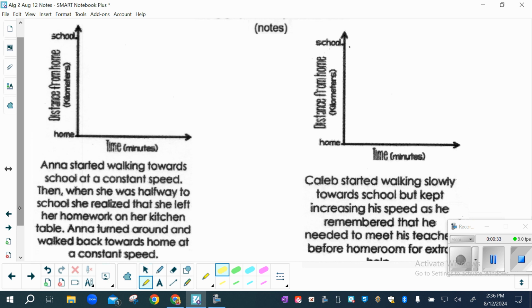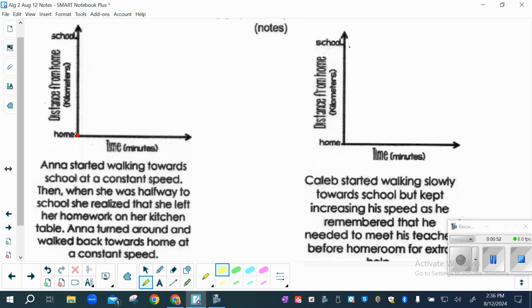Then when she was halfway to school, she realized that she left her homework on her kitchen table. Anna turned around and walked back towards home at a constant speed. So if she's going at a constant speed, what's going to be the shape of what we draw? It's going to be a line. That's right, because it's constant.